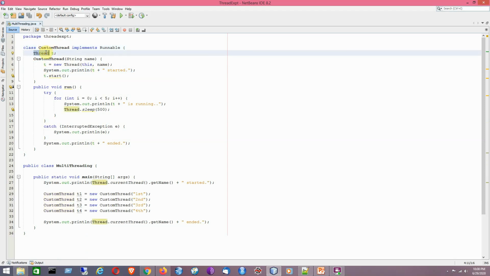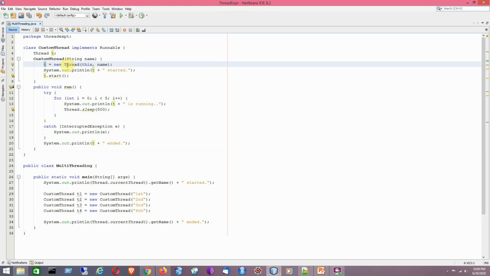So thread T is the instance field of the custom thread, and now it has been used as a reference to store the object being created by calling the fourth overloaded constructor of the thread class, because we know that unless we have the thread class object, we won't be able to call the start method, and by having the start method, the thread will get its chance to run, and whenever it runs, the run method gets executed. That is the theory behind thread execution in Java programming.